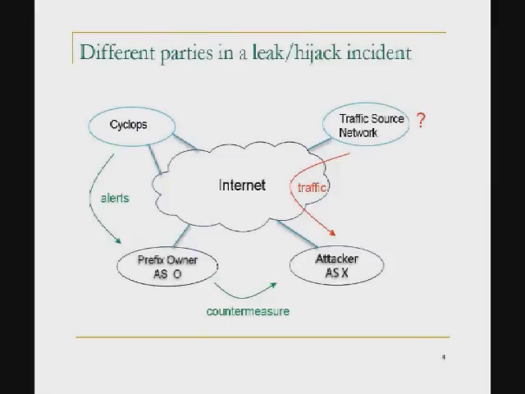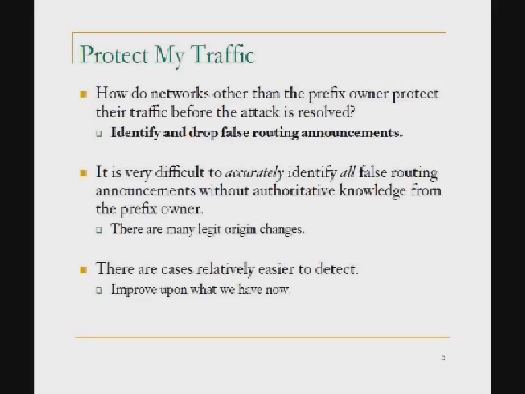This picture just shows what I said in the previous slide about different parties. While the prefix owner is trying to stop the attack, which takes time, the other networks are still sending your traffic, and that traffic can be diverted to the attacker. So the challenge is really, how do we protect the traffic before the prefix owner is able to stop the attack?